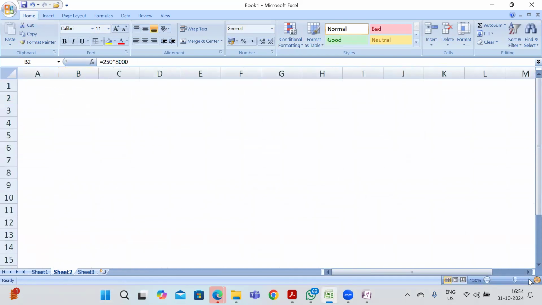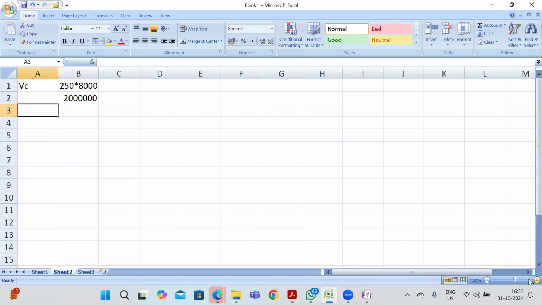So my variable cost is 20 lakhs. Depreciation I already calculated. That is 25 lakhs divided by 4 years, so 6,25,000.